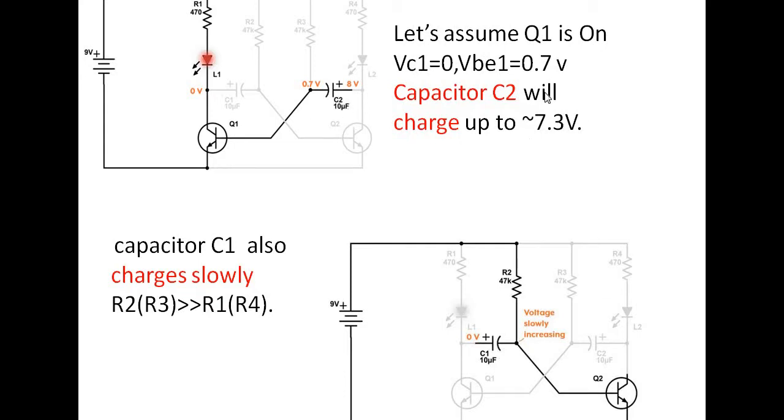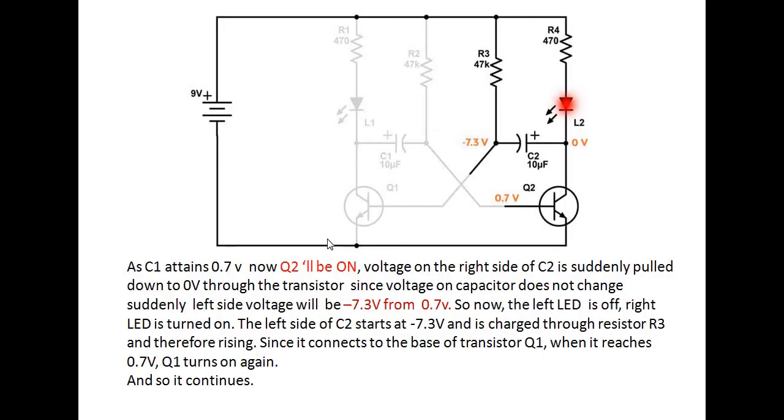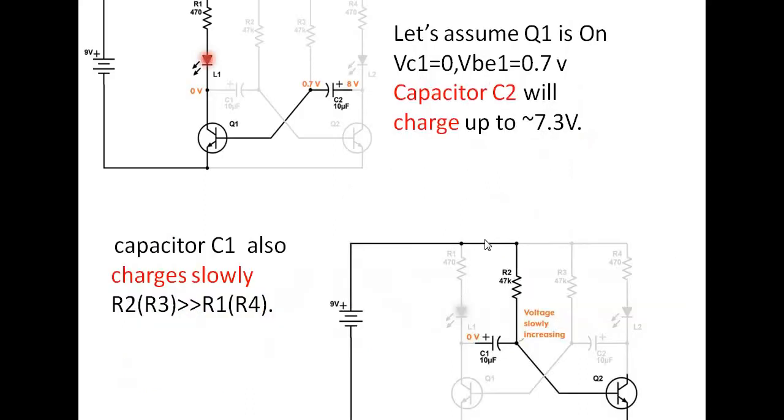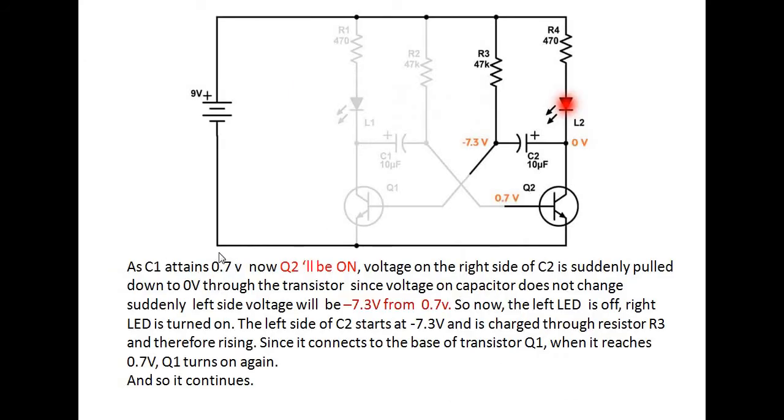Capacitor C2 is charged up to 7.3 volts. Capacitor C1 is slowly discharging. Now as C1 attains 0.7 volts, Q2 will be on, right. Why will Q2 be on? This capacitor C1 is slowly charging, so it has the chance to charge up to 0.7 volts. When and only when this capacitor is charged to 0.7 volts, the same 0.7 volts is given to the base of Q2. Now Q2 will be on.